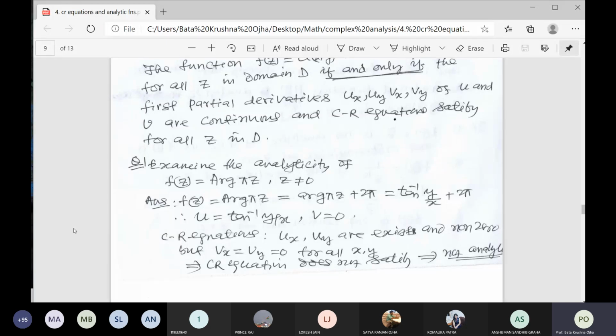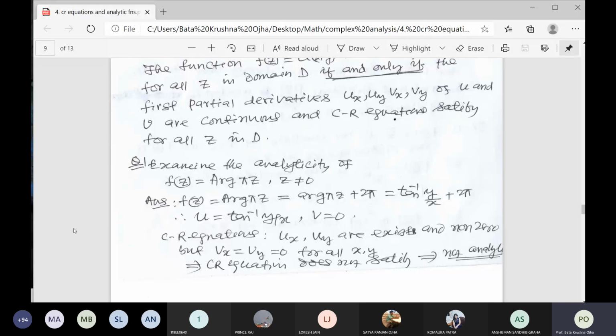Only one result. Small arg means it is the argument of the function, but it has infinitely many values. That is a collection of angles. Capital Arg means that among all the values of small arg, we choose the angle which lies between minus pi less than theta less than or equal to pi.